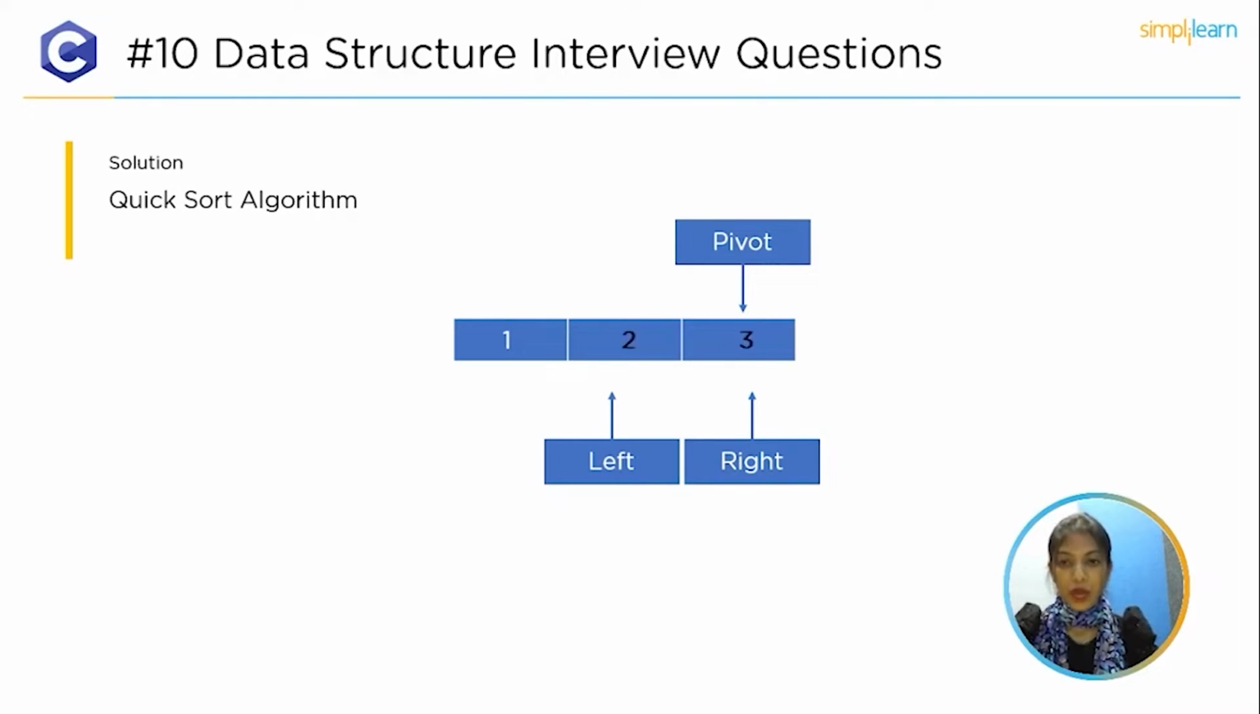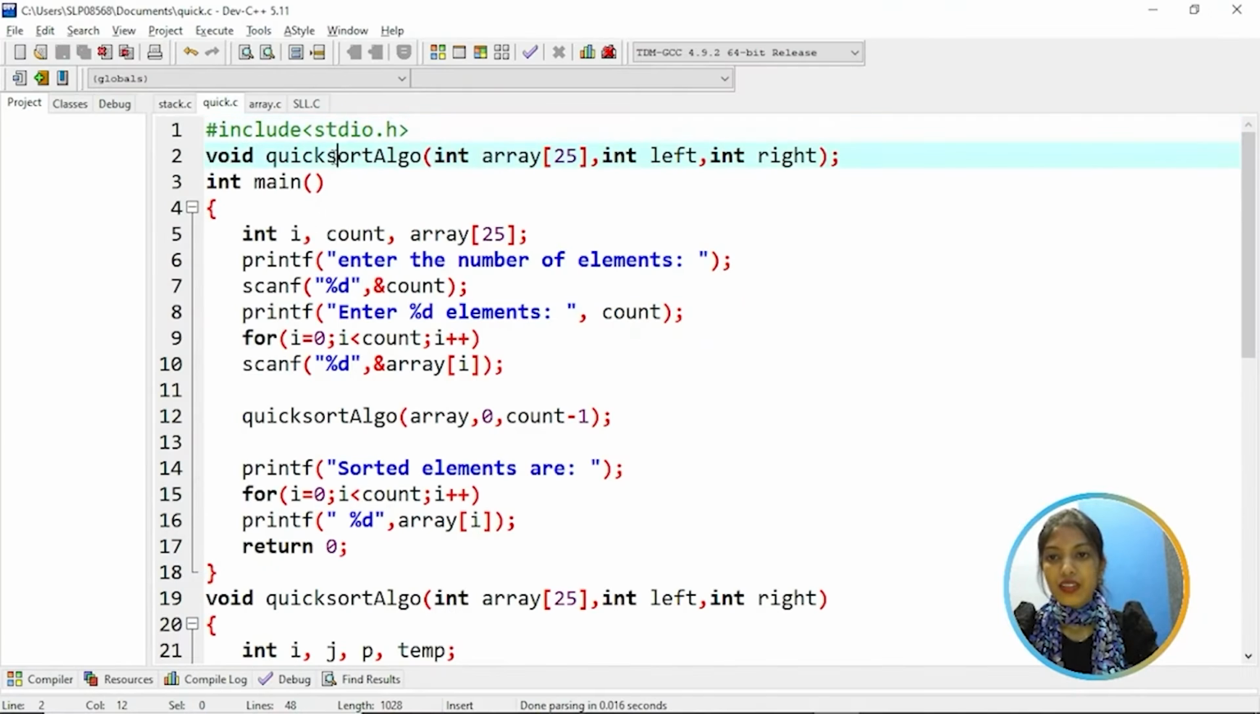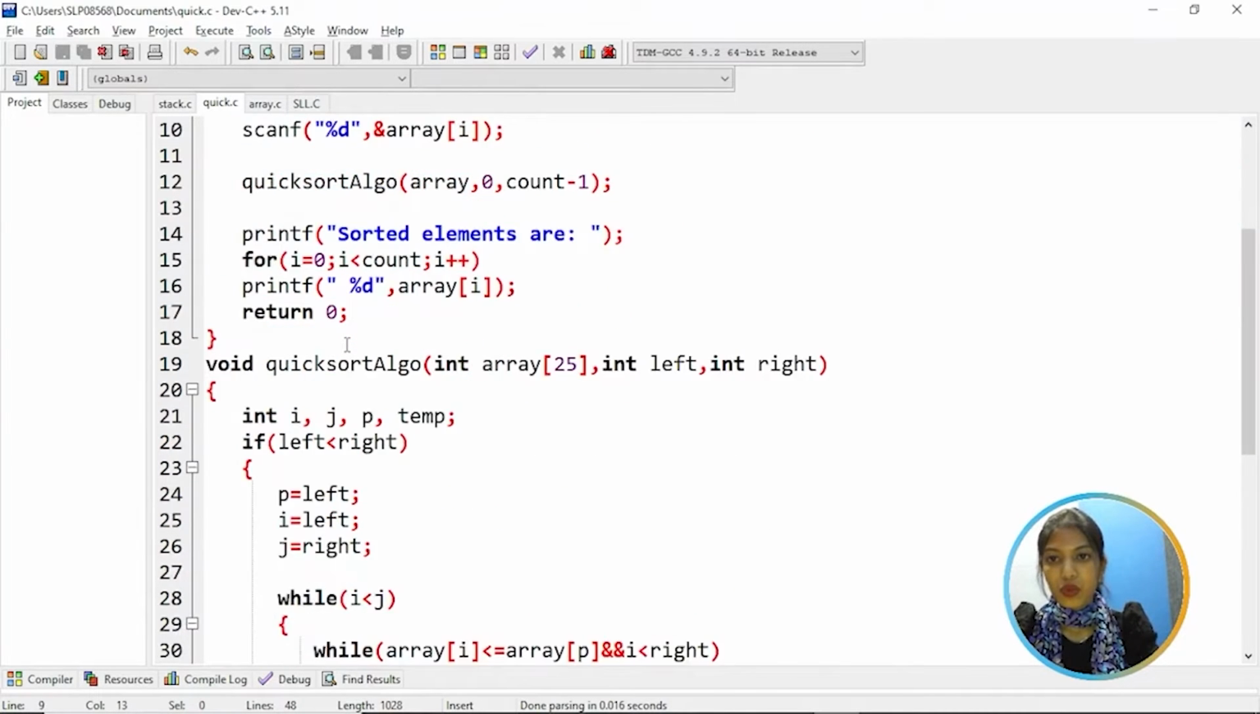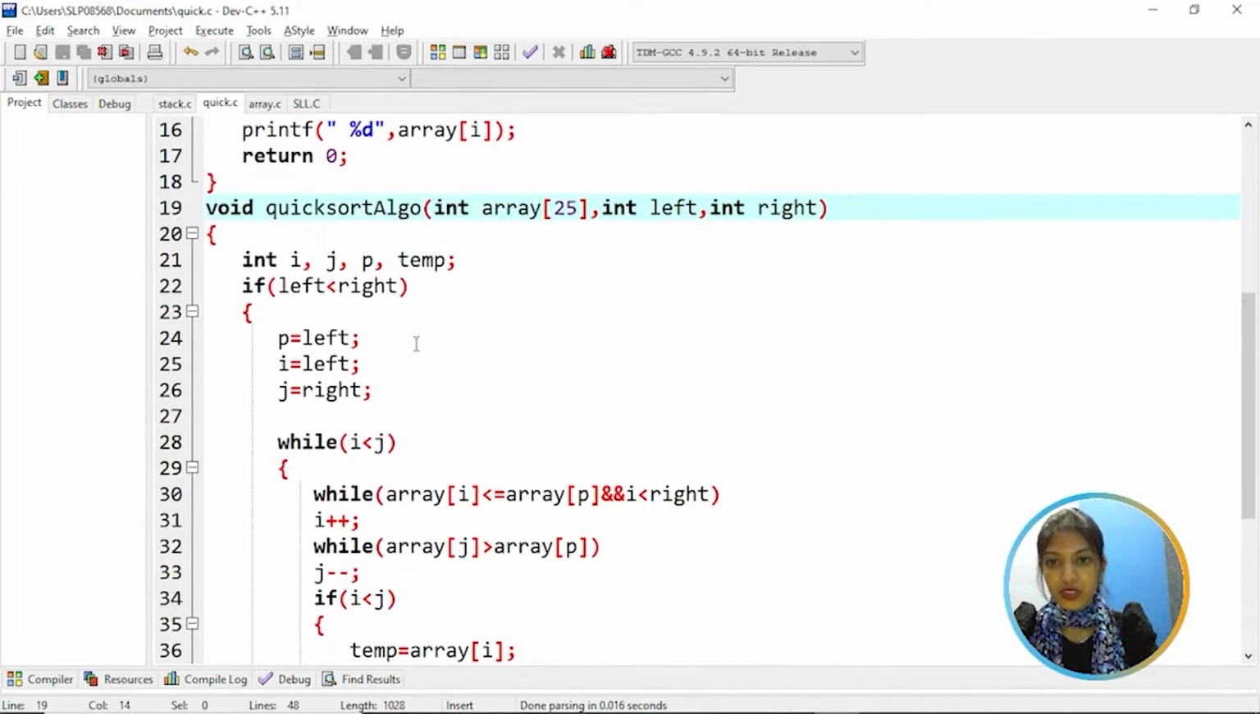Now let's have a look at the program implementation. Here, as you can see, we have a quick sort algorithm function declaration. Going to the quick sort algorithm function, here we have an array of size 24, int left and int right. So initializing the variables i, j, p and temp. If left is lesser than right, then assign the left element to p, that is the pivot element, and assign the left element to i and the right element to j.